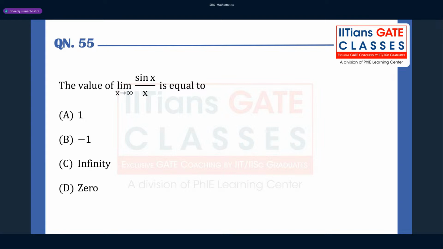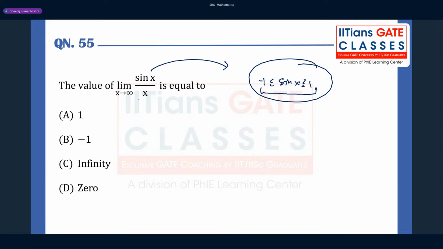If x is tending to infinity, sine x is lying between -1 and 1, as everybody knows. Sine x always oscillates between -1 and 1, but x is becoming larger, because if x is tending to infinity, it means x is becoming larger. So the numerator is fixed, between -1 and 1, and the denominator is becoming larger and larger. If the denominator is becoming larger, 1 by large is going to be 0, right? So the answer for this question will be 0.